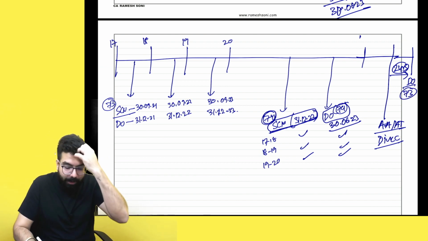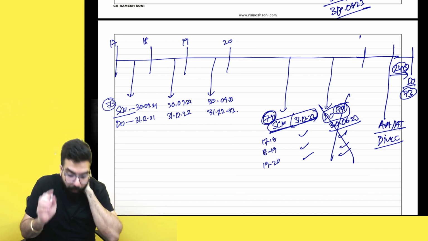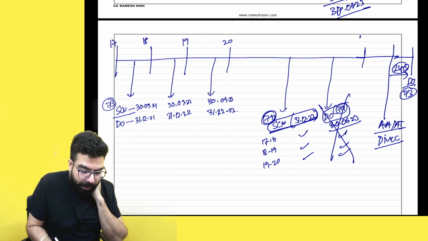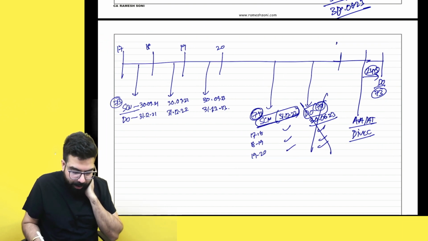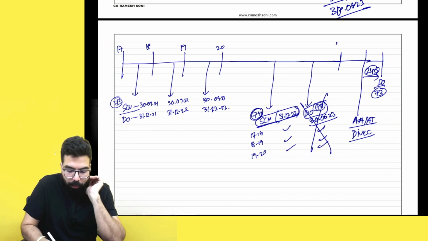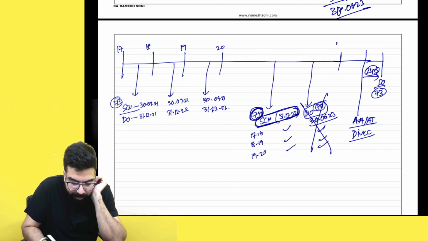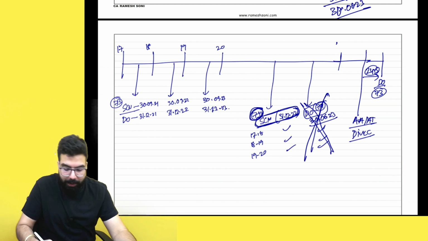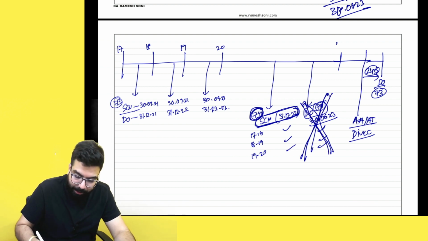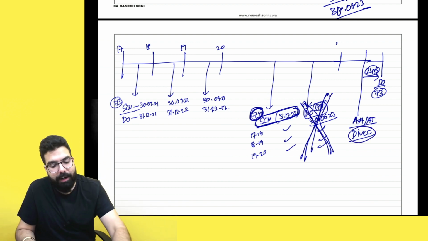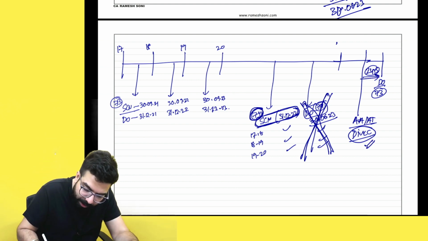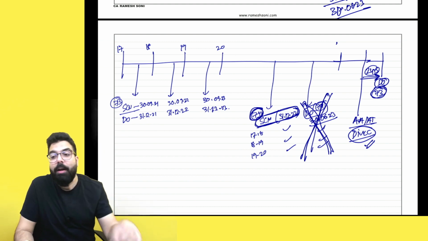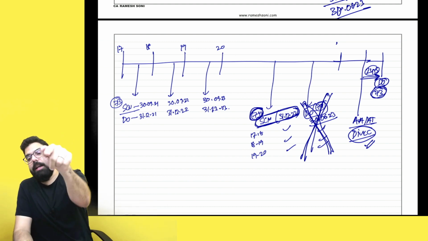Can you please tell me, if this demand order is invalid, for which year can the officer now pass the demand order? This is one more question which the circular has gone ahead and told, because here one show cause notice was issued under section 74 and the demand order was passed under section 74, but later these proceedings were invalid and the appellate authority, appellate tribunal went ahead and gave direction. Then my question to you guys is, from the date of direction 2 years may demand order under 73 will be passed, but only for which year can the demand order be passed?